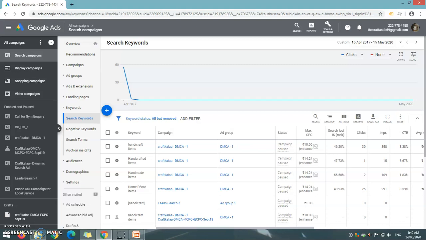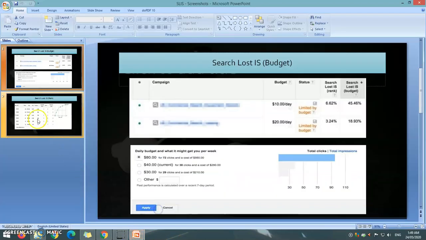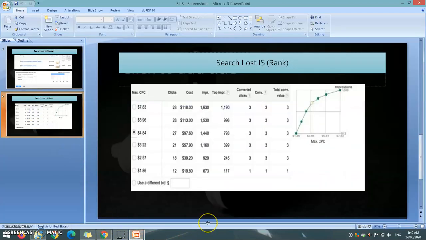To get an idea about how much bid you should increase, you can click on the bid simulator icon in the max CPC column, and a pop-up window will open which will show you the data of impressions and clicks at different max CPC bids based on your past performance. You can select any of these recommended max CPC bids or enter your own max CPC bid and click save, and that particular bid will be applicable to that particular keyword.